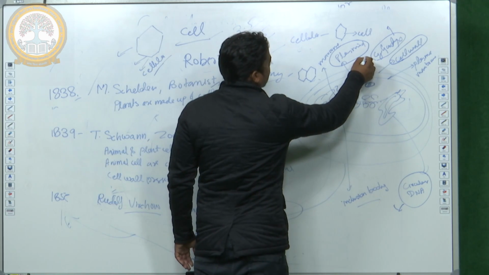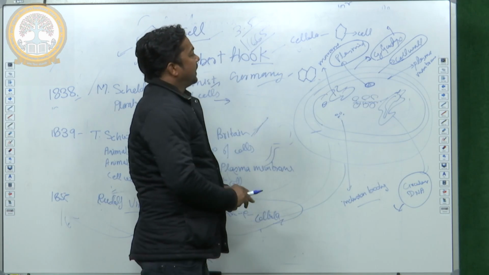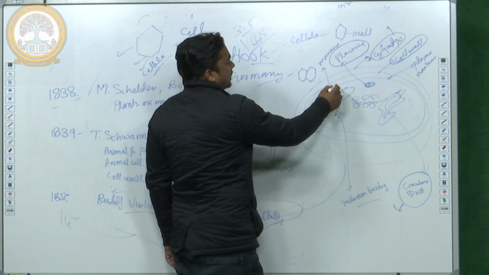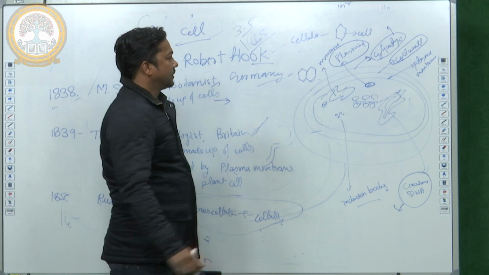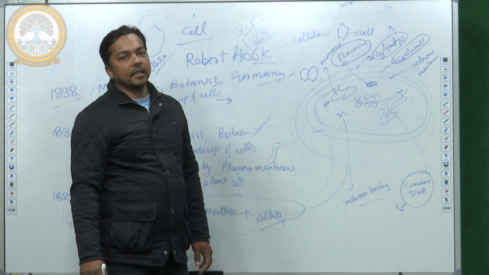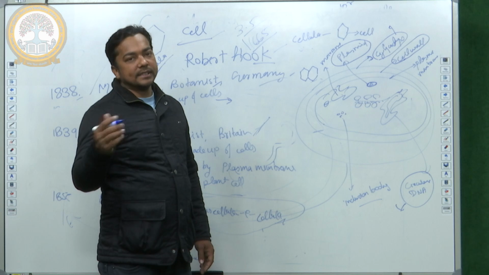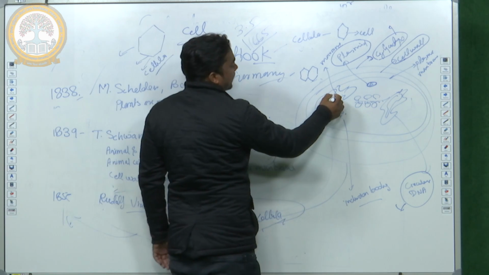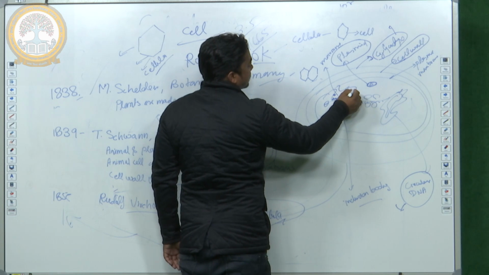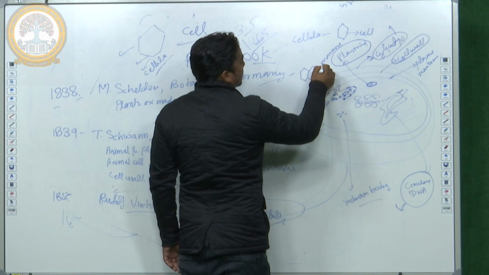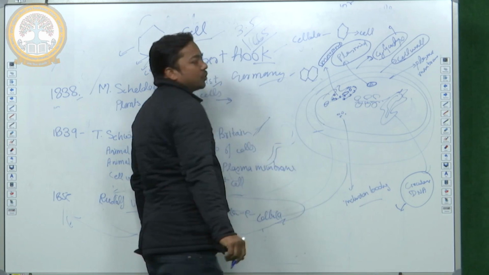Now we discuss prokaryotic cell organelles. When the plasma membrane enfolds inside and has different enzymes, vesicles, and tubules, this structure is known as mesosome.